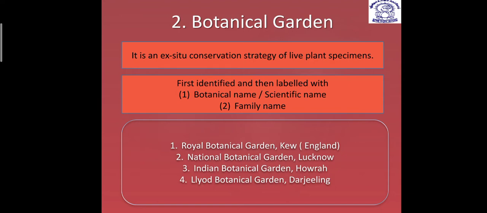When we visit any botanical garden, you will find that on each plant one label is placed, and that label has 2 things: the botanical or scientific name and the family name. Okay, so this is botanical garden ex situ conservation, you should know that. Some names are given, like the Royal Botanical Garden, which is located in Kew, England. Then the National Botanical Garden, we call it NBG, located in Lucknow. Indian Botanical Garden is located in Howrah, Kolkata, and Lloyd Botanical Garden is located in Darjeeling. Okay, so it is ex situ conservation of plants only.